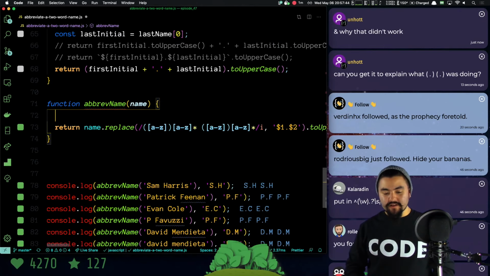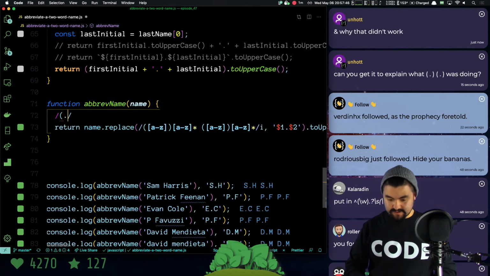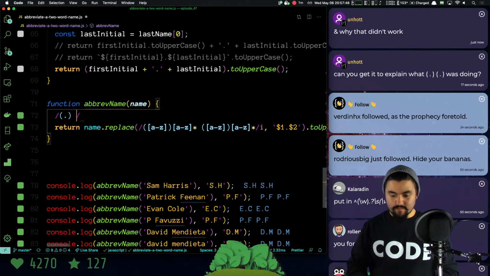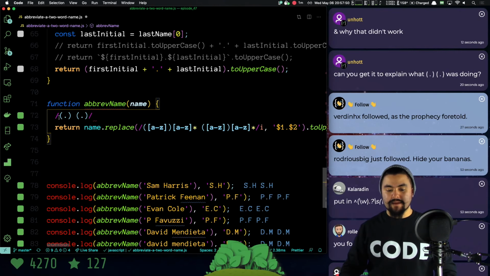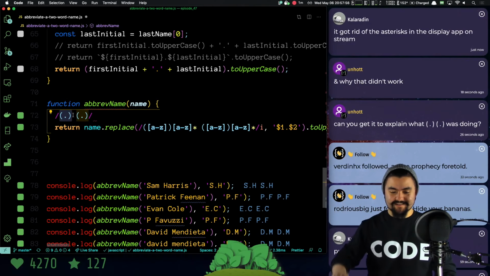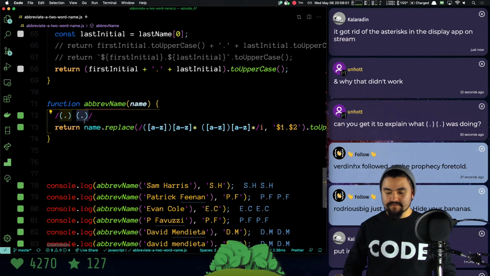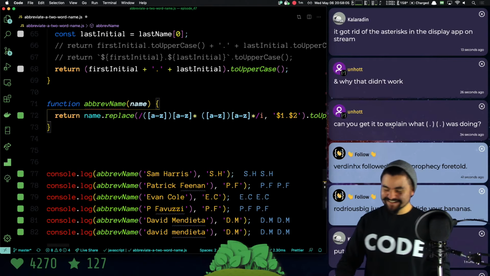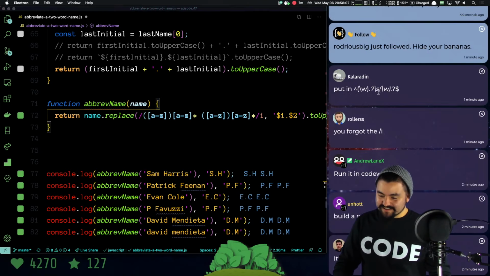So earlier when I was writing a regular expression, I typed this. And what this means is match anything, one of that something, one thing. And this means match one of anything. So, yeah, that's why it looked like that.